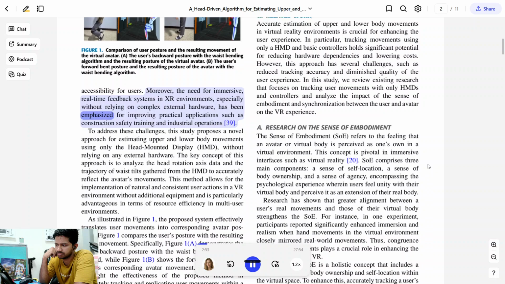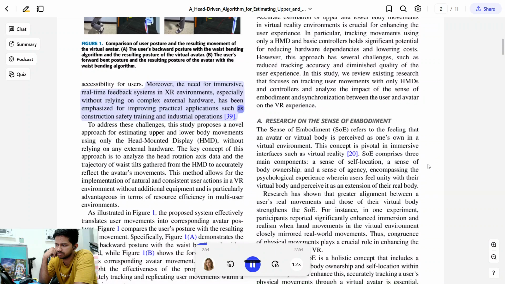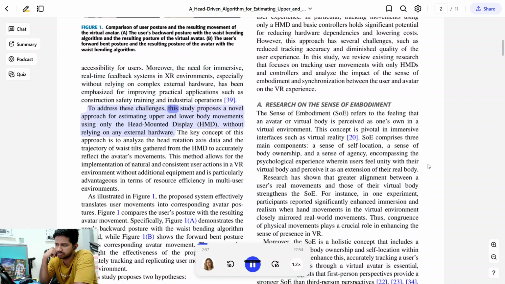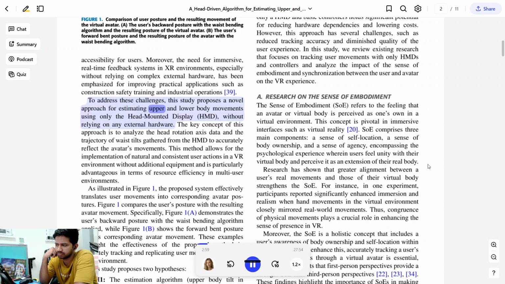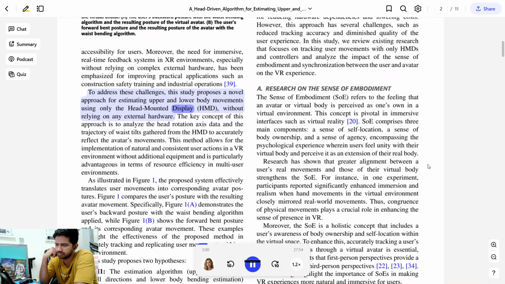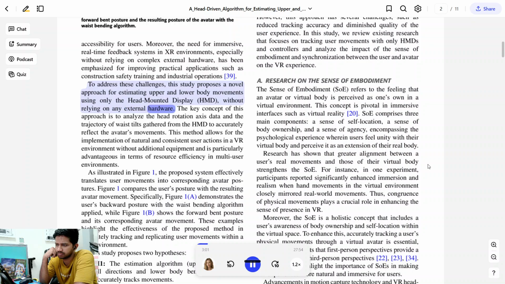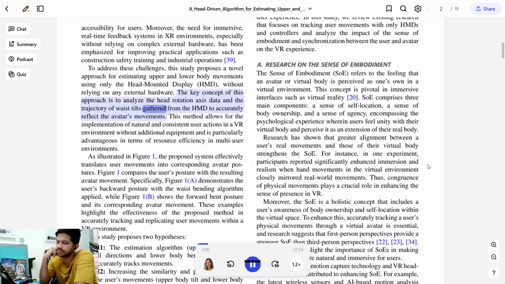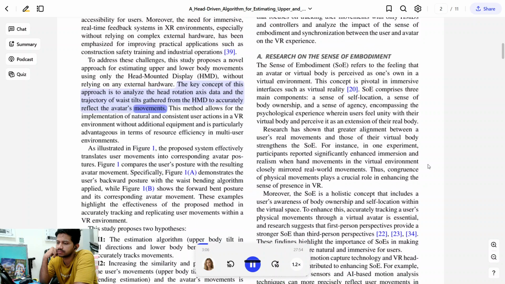hardware, has been emphasized for improving practical applications such as construction safety training and industrial operations. To address these challenges, this study proposes a novel approach for estimating upper and lower body movements using only the head-mounted display, without relying on any external hardware. The key concept of this approach is to analyze the head rotation axis data and the trajectory of waist tilts gathered from the HMD to accurately reflect the avatar's movements.